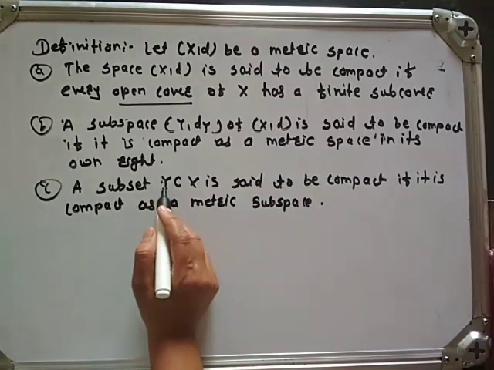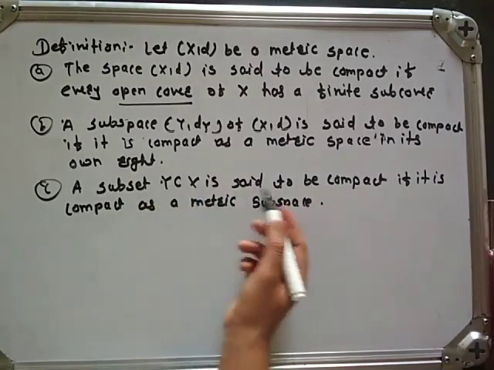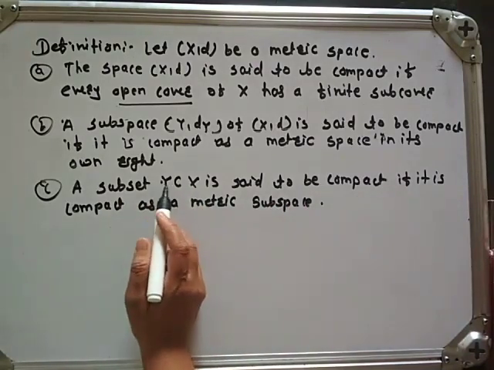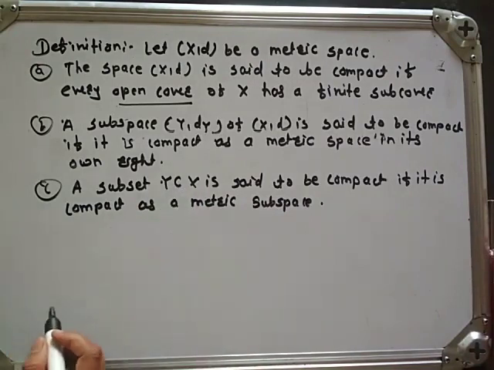This means this subset Y of X is said to be compact if every open cover of Y has a finite subcover. Let us see some examples of compact metric spaces.